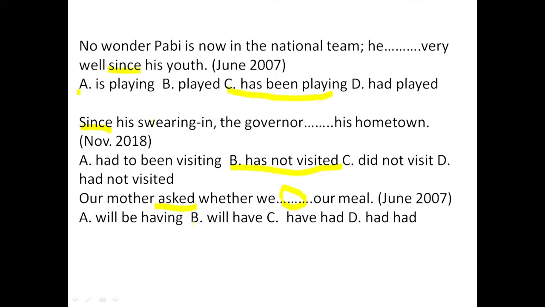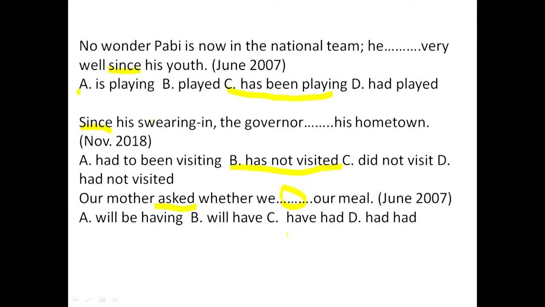So A, we have will be having. No. Our mother asked whether we will be having a meal. No, that cannot be the case. This is the future progressive. B, will have. No, everything coming here is supposed to have past, something to do with the past tense, something to do with past idea, not past tense, past idea.